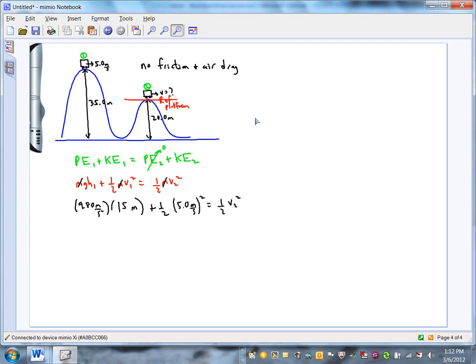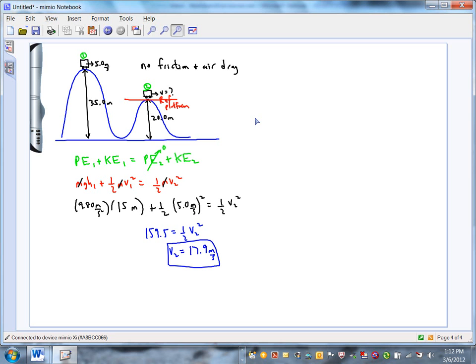So again, in one step, we can get our answer. Left-hand side, 9.8 times 15, plus 1/2 of 25. On the left-hand side, you get about 159.5 when you work that out. And that's equal to 1/2 of v2 squared. So I'm going to have to multiply by 2, and then take the square root of all that. And if you do all that, you get v2 is about 17.9 meters per second. So at the top of the second hill, that's how fast you ought to be going.